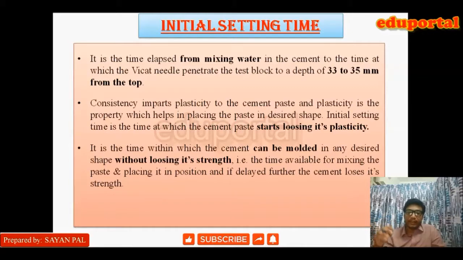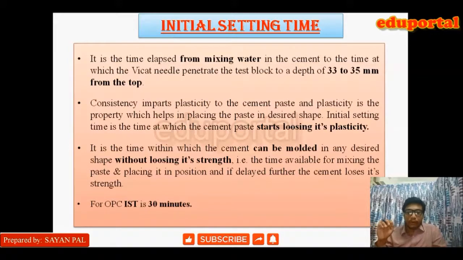It is the time within which the cement paste can be molded into any desired shape without losing its strength. Suppose we have made a paste and placed it somewhere, and now if we want to remold it or place it somewhere else, we need to do it within the initial setting time, because then it will not lose its strength, as it has the plasticity property. But if we cross the initial setting time, cement will start losing its plasticity. So it is the time available for mixing the paste and placing it in position, and if delayed further, the cement paste will lose its strength.